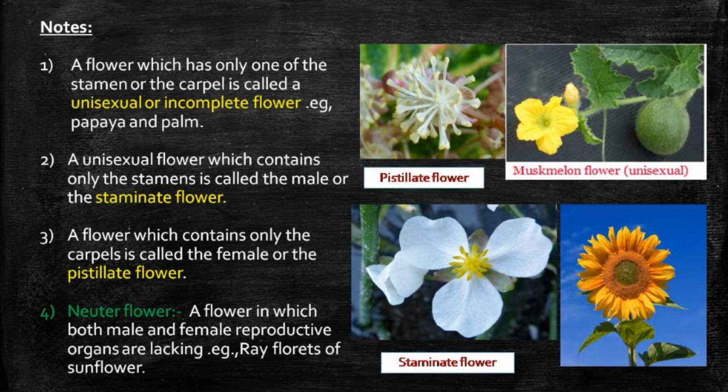Neuter flower is the flower which lacks both female and male reproductive organs. Example, ray florets of sunflower. You can see that I have given you the picture of a pistillate flower, a staminate flower and also a neuter flower, that is the ray florets of the sunflower.